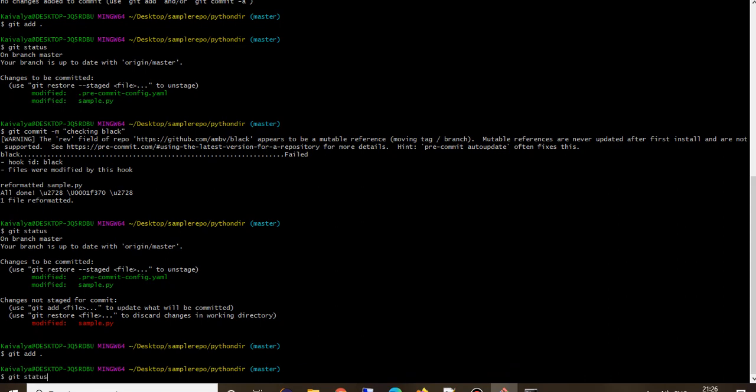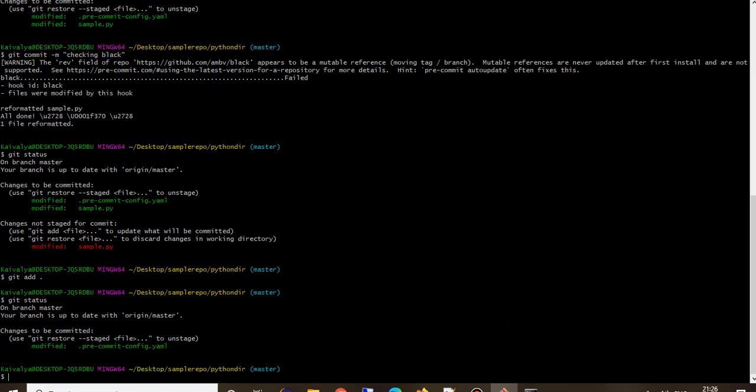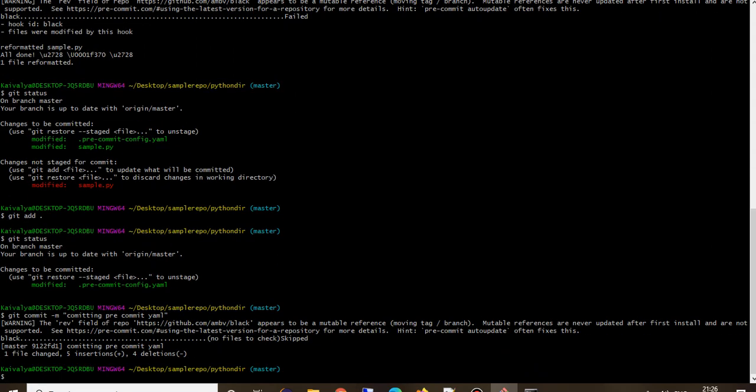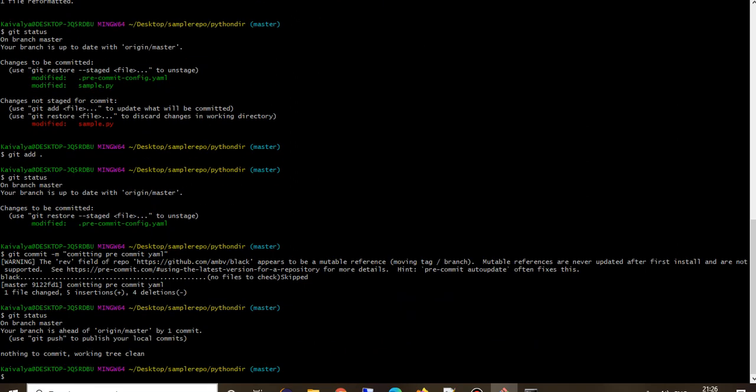Now if I say git status, it says again commit the file, right? Pre-commit YAML. Okay, so it says that it's a YAML file, so we don't need to commit it again. And this file was already committed and we just added the new changes, so we are good to push the file.